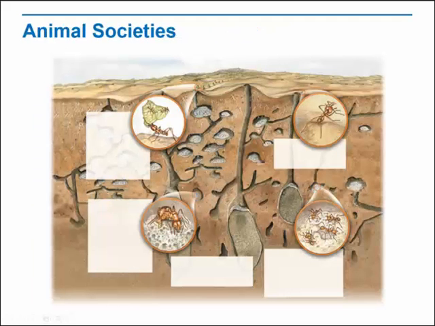An animal society is a group of animals of the same species that interacts closely and often cooperate. Societies can offer a range of advantages that can produce differential reproductive success between group members and individuals. Zebras, for example, are safer from predators when they are part of a group than when they are alone.